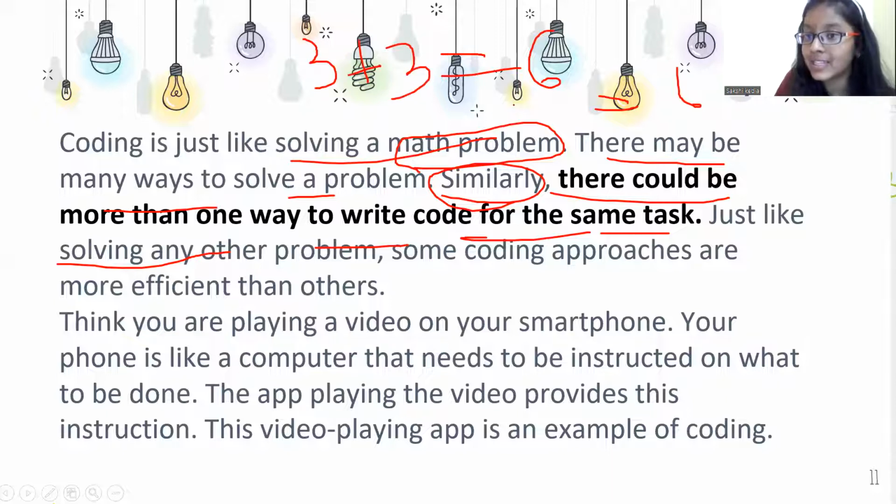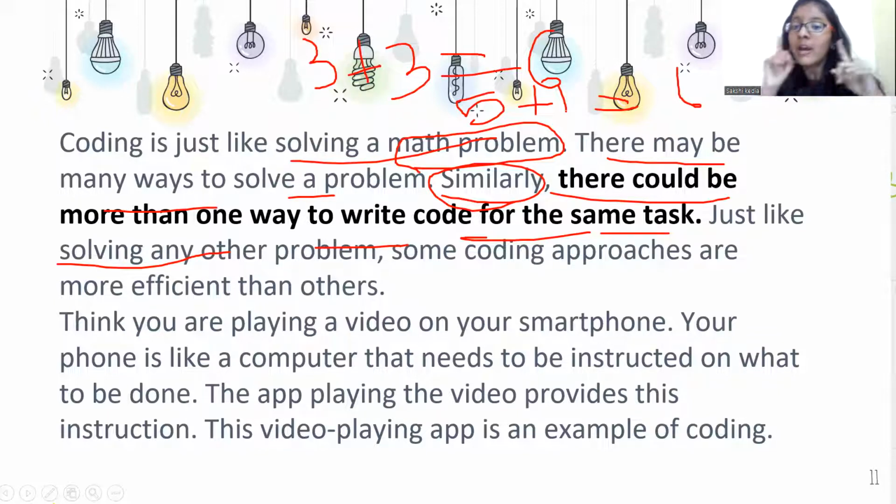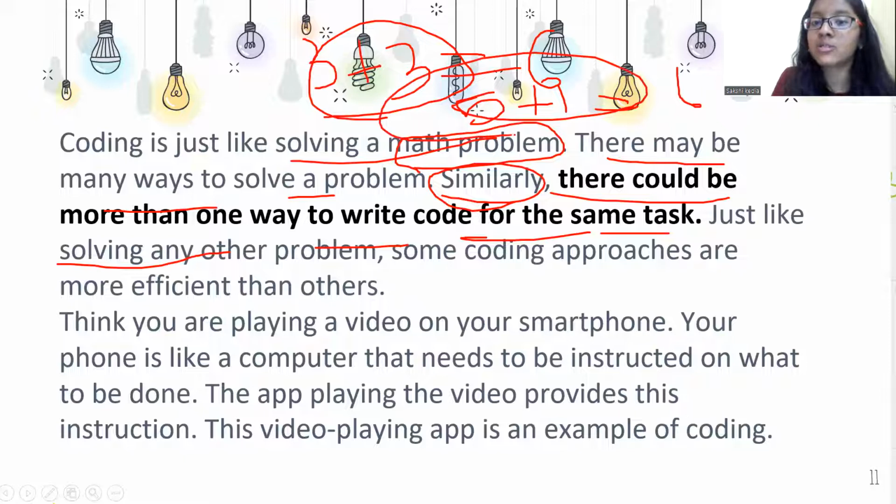But my friend says he will do 5 plus 1. That is also 6. Our output is the same for the same task, but the process of doing it is different. The same thing happens in coding.